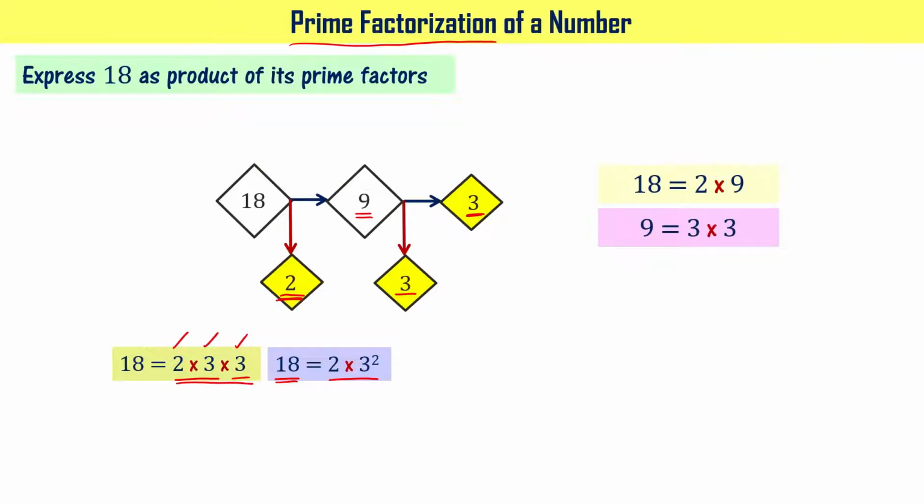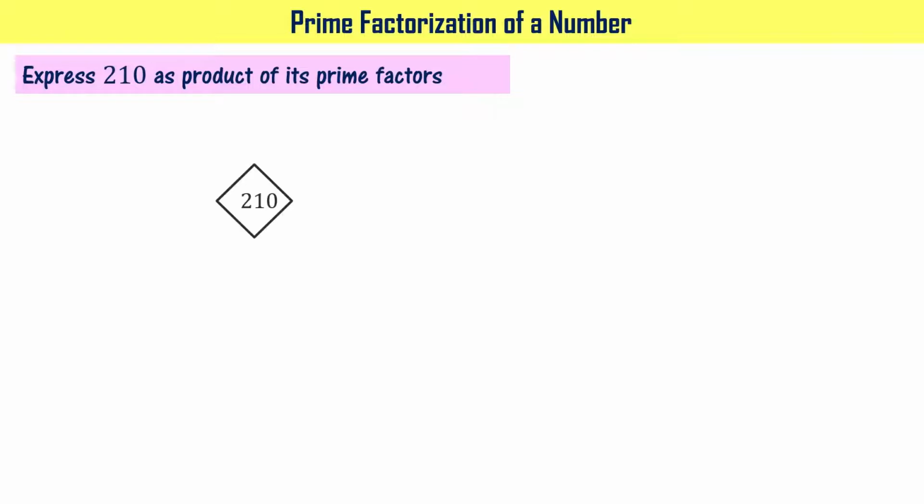Here the factors are prime numbers only, right? Let us look at another example. Let us express 210 as a product of its prime factors. 210 can be written as 2 times 105. Here 2 is a prime number and 105 is a composite number, right?